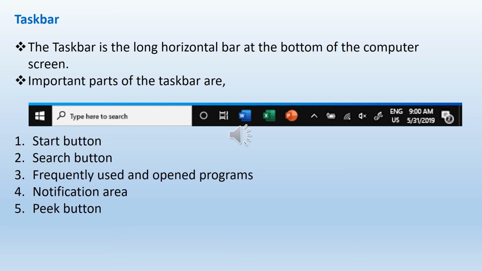When you open an icon or a program, it covers the full desktop. So if you want to view the desktop, you can use this peek button. When you click on this peek button, you can view the desktop.